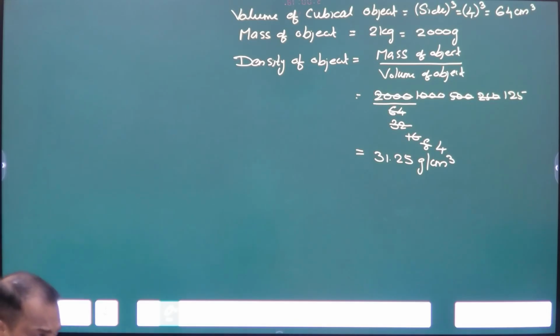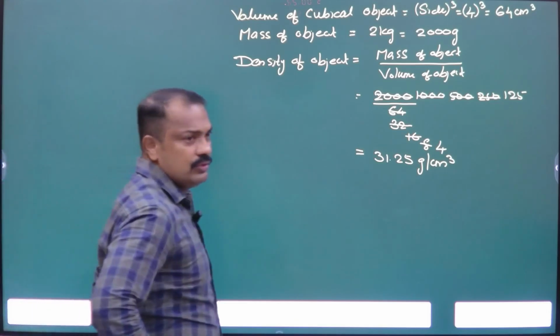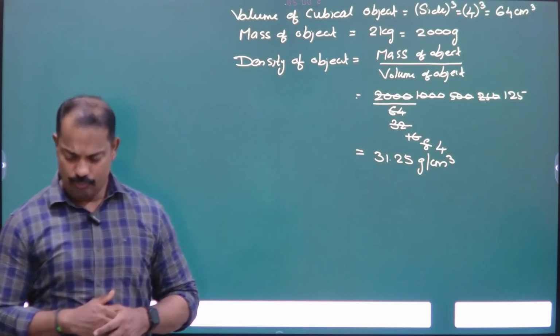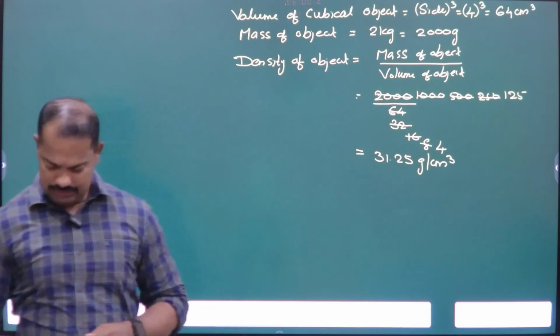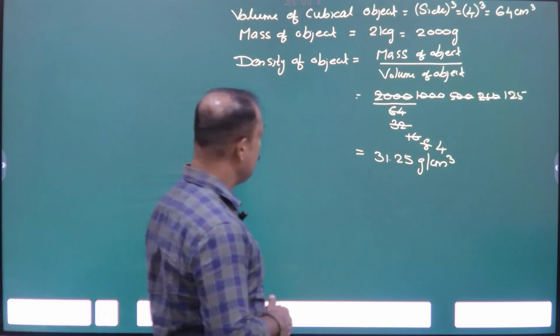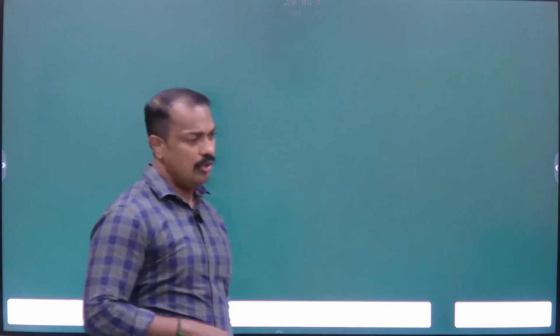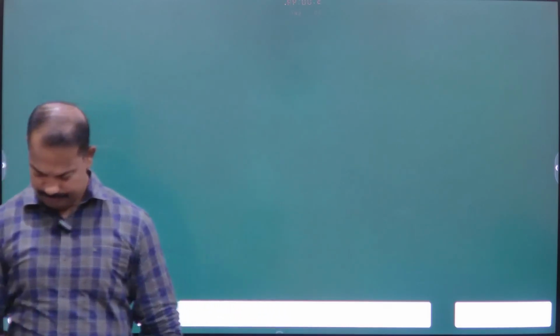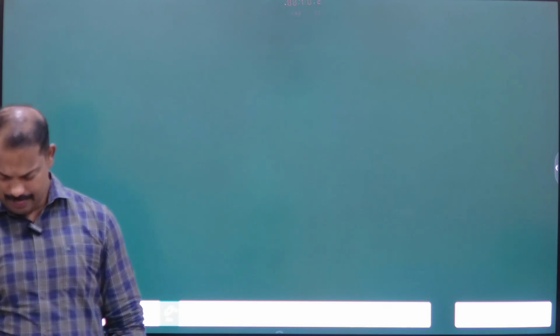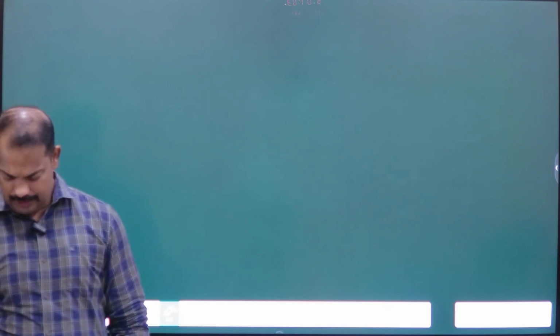It takes 0.1 second to cross a window of height 2 meter. Find the height of the roof.